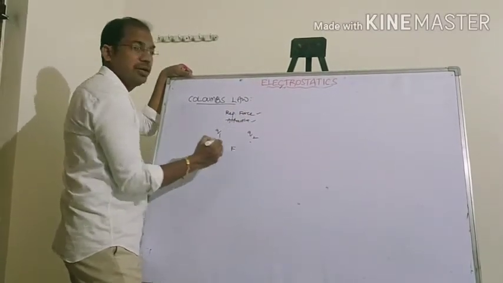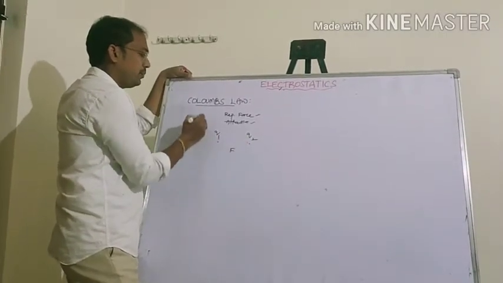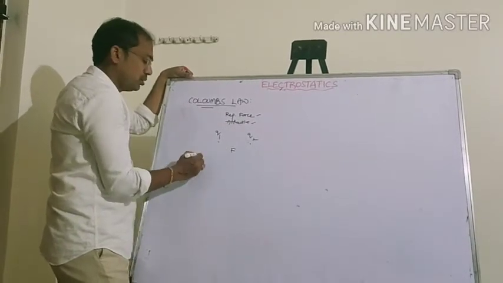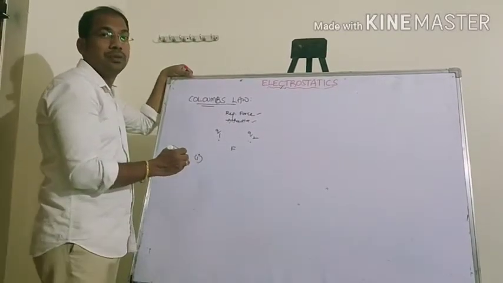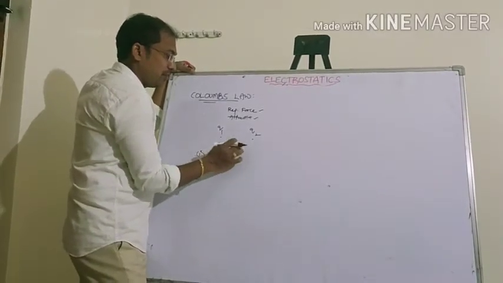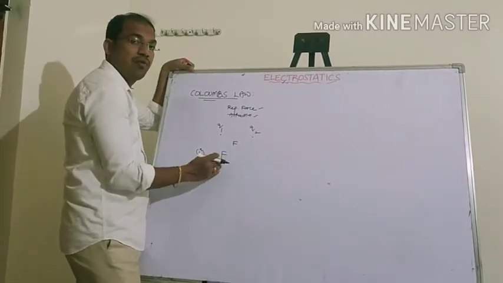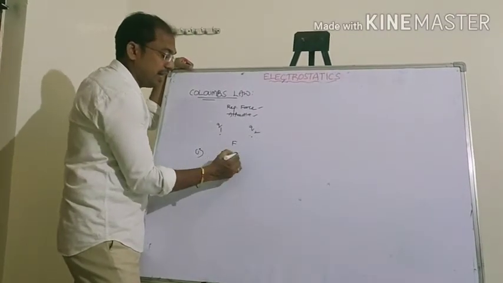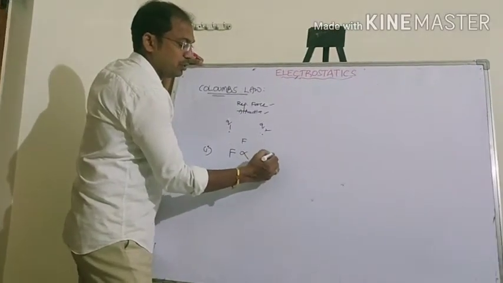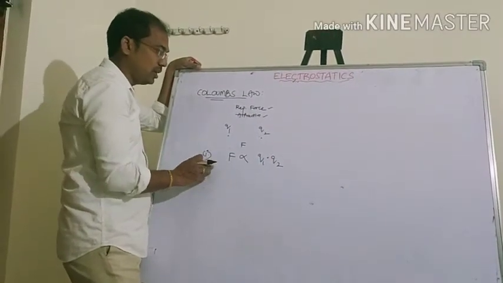So force is common here. For this, Coulomb gave Coulomb's law using this concept. According to Coulomb, the magnitude of force of attraction or force of repulsion is directly proportional to the magnitude of the product of these two charges. That is the first law of Coulomb.